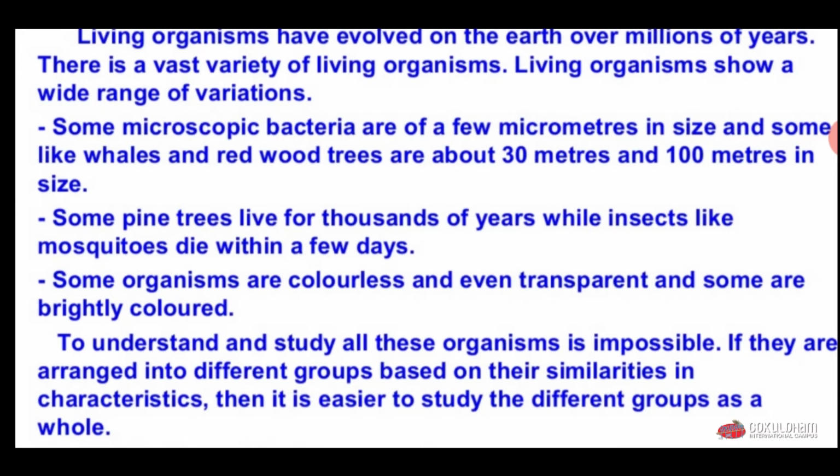To study each individual organism is impossible because lots of different types of organisms are there on earth. So it is necessary to classify them on the basis of similarities in character. Then it is easier to study the different groups and the organisms.